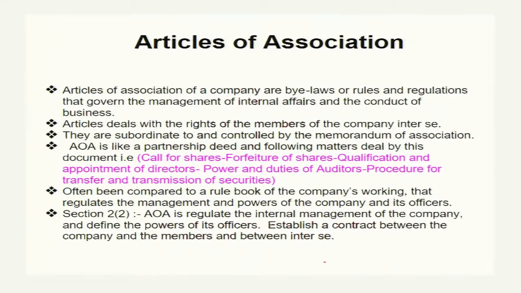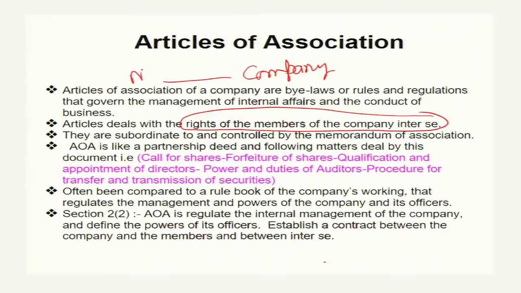Articles deal with the rights of the members of the company and inter se. Here three situations arise. On one side there is a company and on the other side the member, and on one side there is the board of directors and on the other side the member.